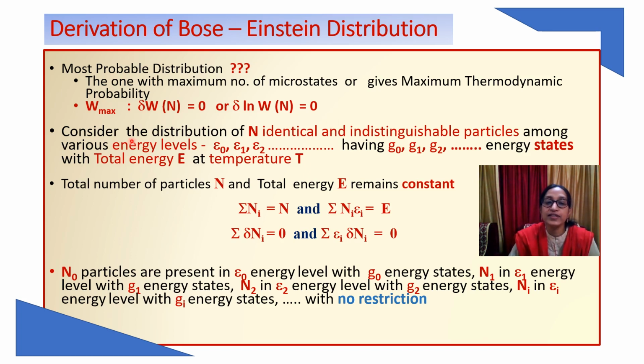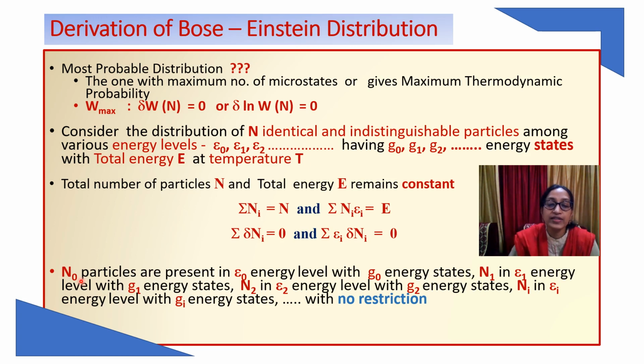Now let us consider the distribution of n identical indistinguishable particles in various energy levels. We are having energy levels E0, E1, E2, etc., and the degeneracy or statistical weight factor is g0, g1, g2, etc. The total energy and total number of particles will remain constant. So this condition: summation of ni will be equal to n and summation of del ni will be equal to 0. Similarly, the total energy will be constant.